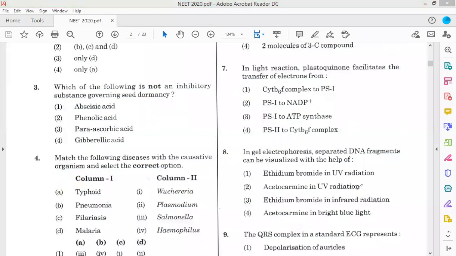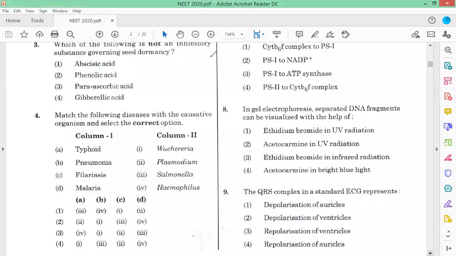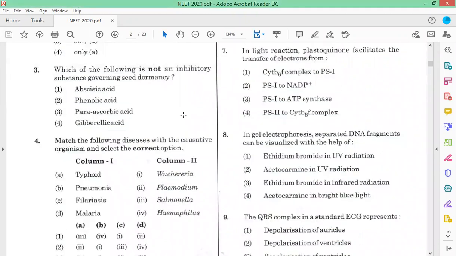Now you can see the next question. Which of the following is not an inhibitory substance governing seed dormancy?